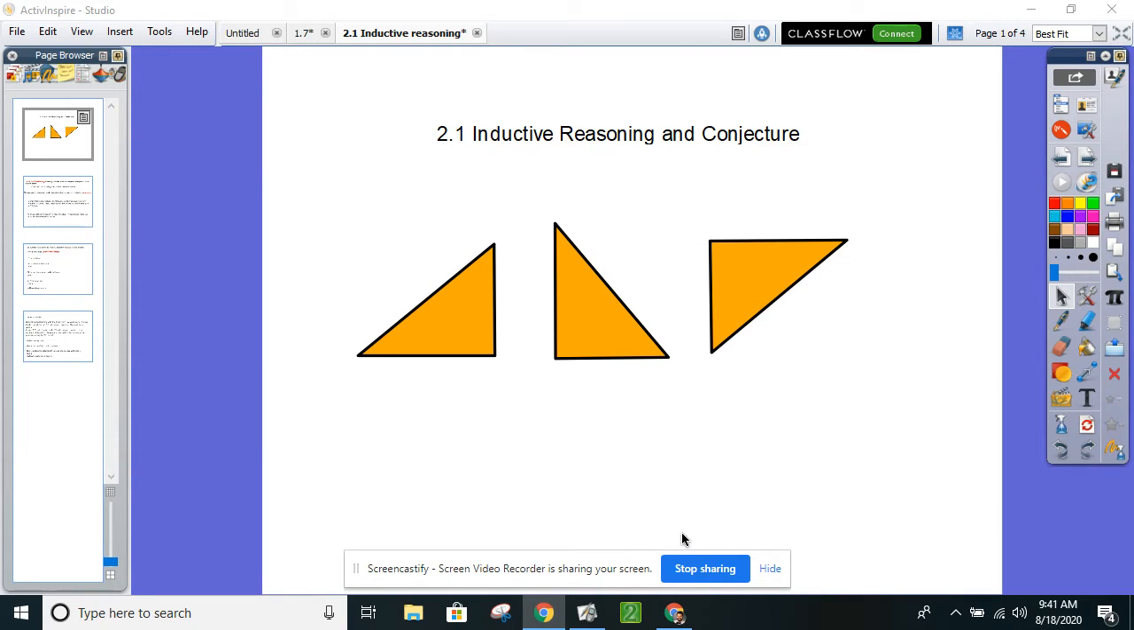Welcome back to some more geometry fun. We're talking about inductive reasoning and conjectures.